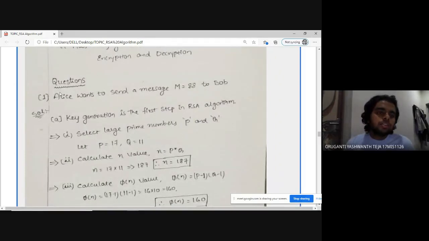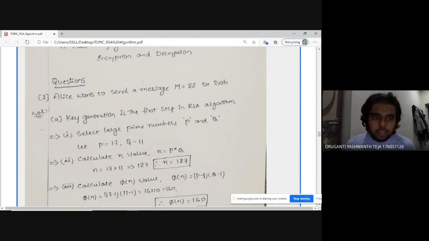So here in this question, I'm going to read the question. Alice wants to send a message. The size of the message is 88, the number of words or letters in this message is 88, and she wants to send this particular message to Bob.